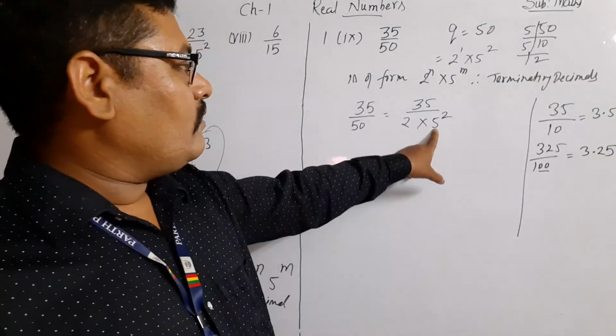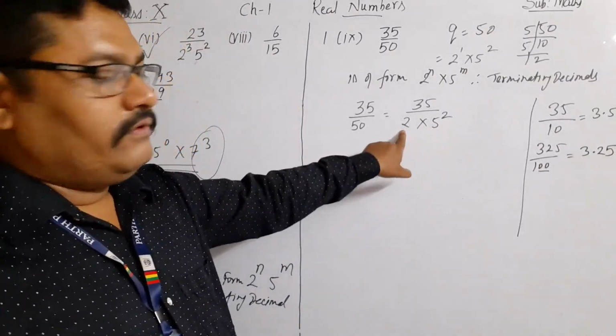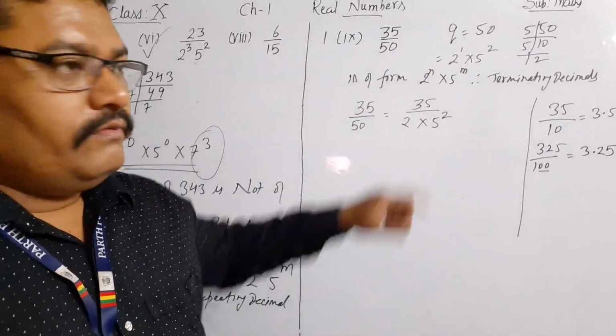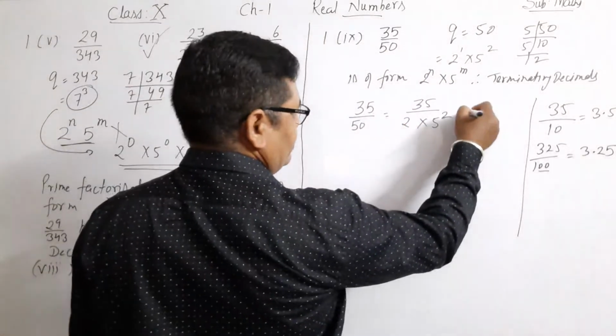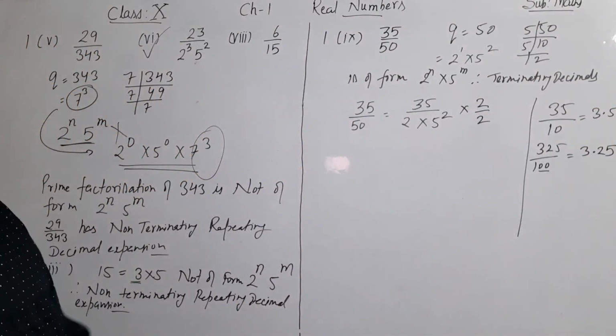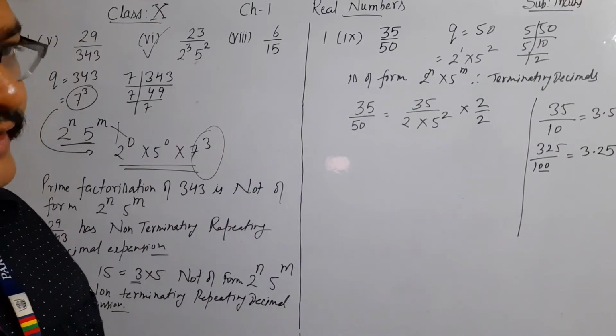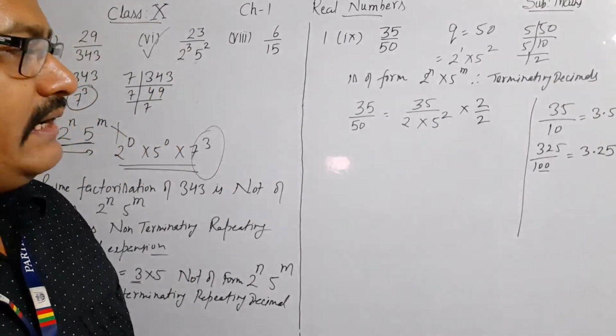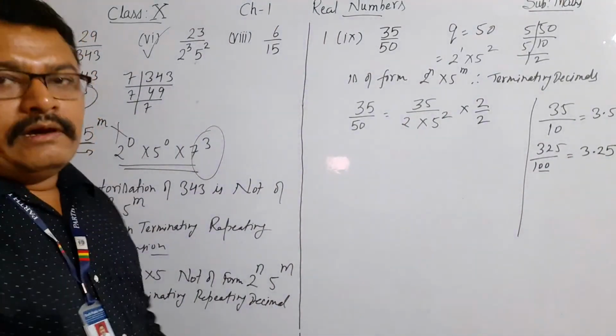How? The power of 5 is 2, the power of 2 is 1. In order to make the power of 2 equal to 2, we will multiply and divide it by 2. Multiplying and dividing by 2 will not affect the fraction because 2 upon 2 is 1, and 1 is the multiplicative identity.